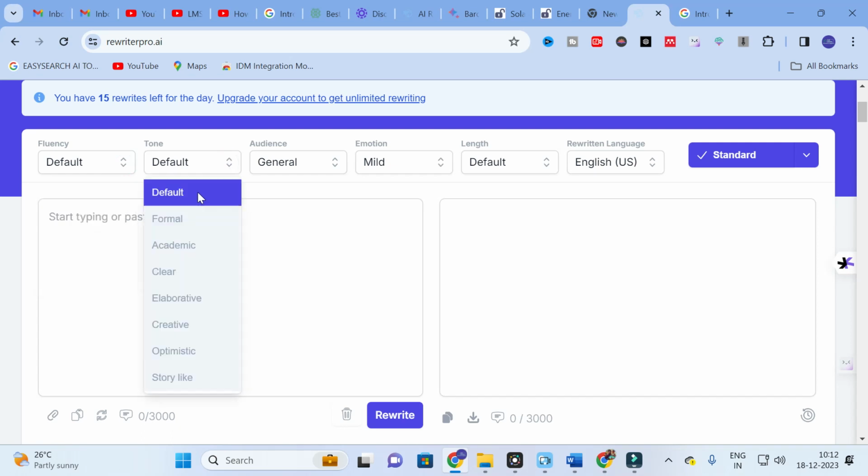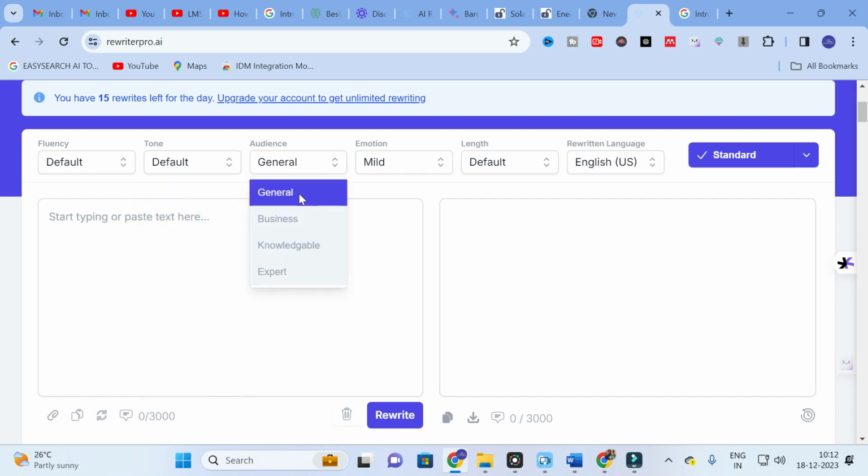Next, tone. Here, default, and the others you have to go for the subscription option, that is formal, academic, elaborative, like that. Next, here you can see audience, general, for example a knowledgeable audience. If you are writing a research paper, you can choose knowledgeable. After that, emotion. Here you can see mild and strong. Next, length, default. Here you can shorten and extend the content using this Rewritepro.AI.